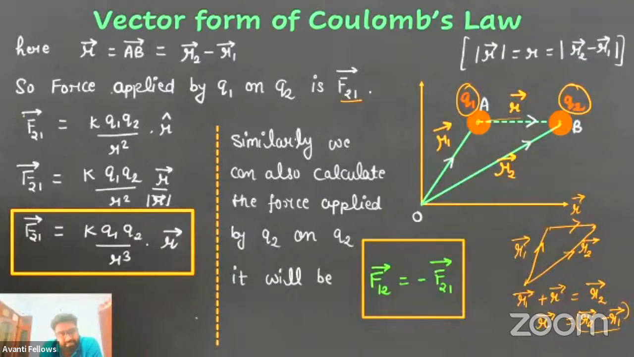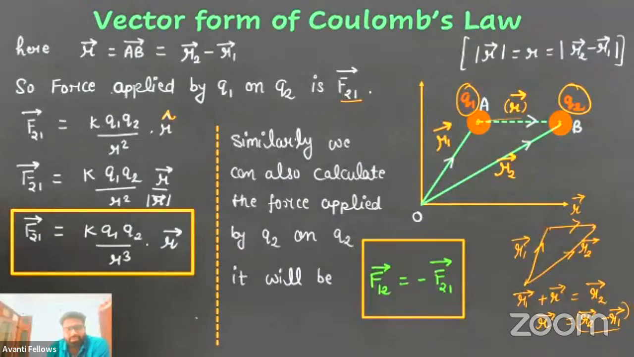So here, if it is a vector, we are representing it in the form of a vector, so we have to make the direction vector also. We have taken R cap because force is applying in the direction of R vector. Now, how to calculate the direction vector? It is very simple. You have to take the vector divided by its magnitude. In the next line we have done the same. F21 vector is KQ1Q2 by R square, R vector divided by modulus of R vector.